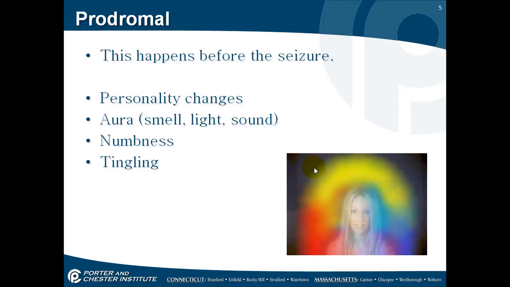Prodromal. This happens before the seizure. Personality might change, that aura, that sight, sound, or smell difference, numbness and tingling.